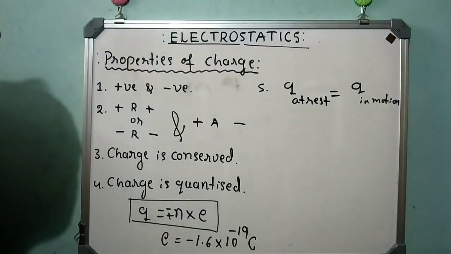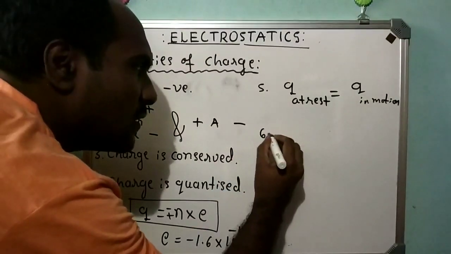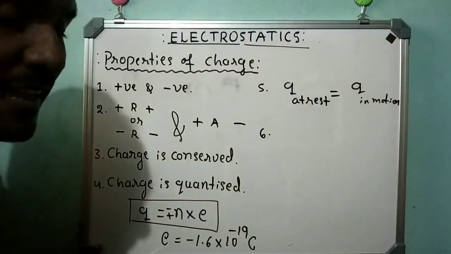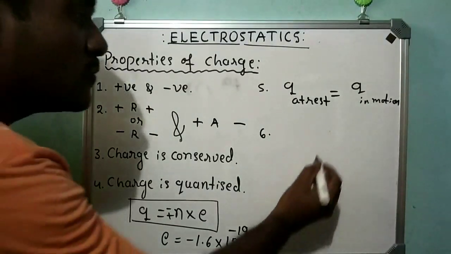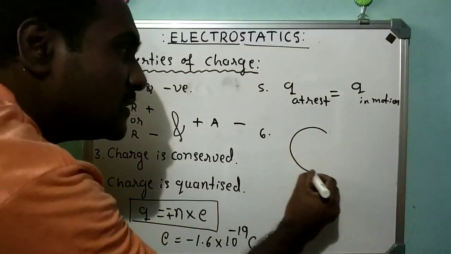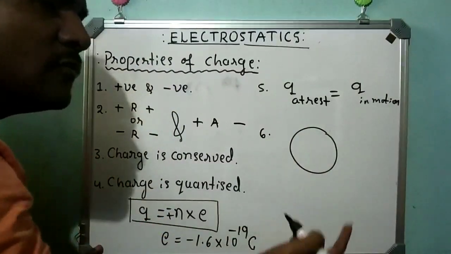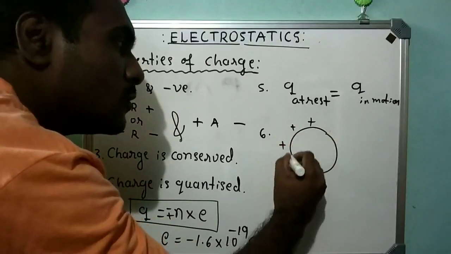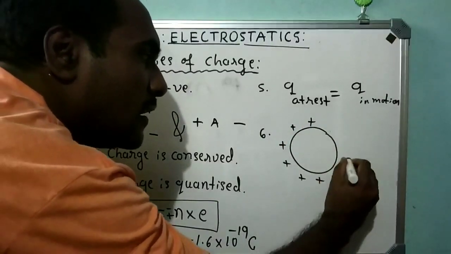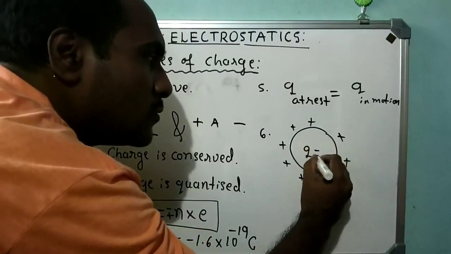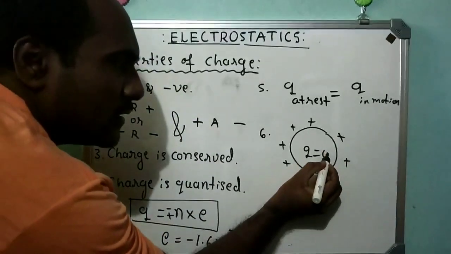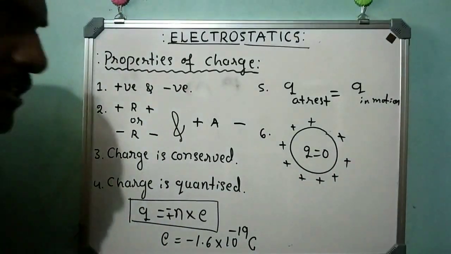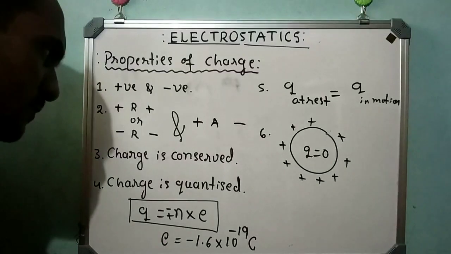Also you must remember the last property: charges exist only on the outer surface of the conductor. If this is a spherical conductor and you give some amount of charge to it, the charge is going to accumulate only on the outer surface of the conductor, and no charge is enclosed by the inner surface. These are the 6 important characteristic properties of charge.